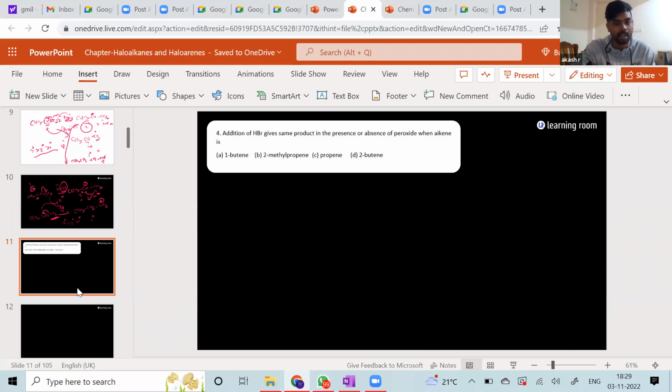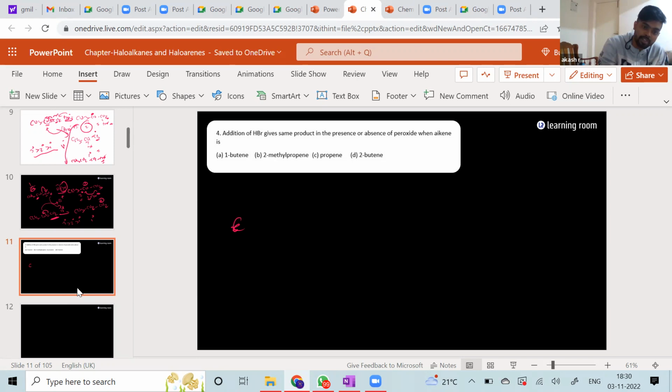Next. Addition of HBr gives the same product in the presence and in the absence of peroxide when the alkene is... It's very simple. When can the anti-Markovnikov's product and the Markovnikov's product be the same? If you think about it logically, when the alkene is symmetrical, it doesn't matter where I put the Br, it is still going to have the same name. So that's what you have to check for.